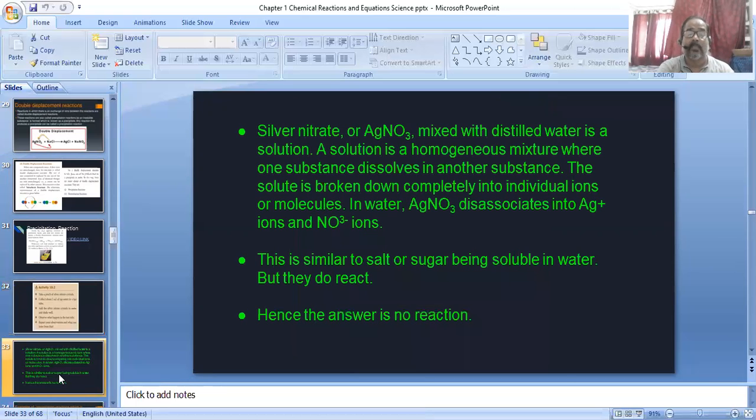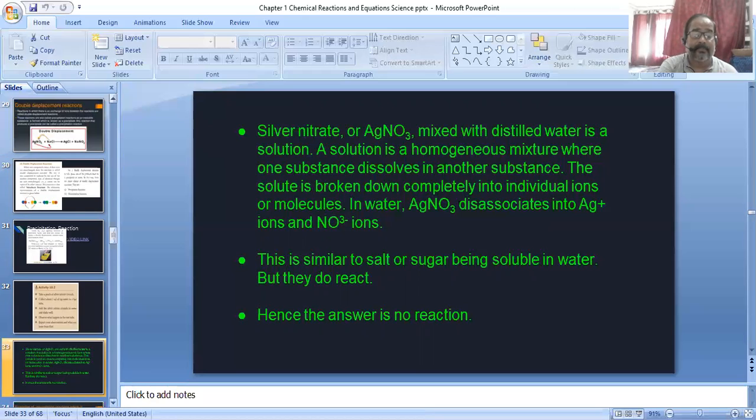Now next thing, silver nitrate, AgNO3, mixed with distilled water. A solution is a homogeneous mixture. So what is a homogeneous mixture? Both types of reactant are present in the same form. So it is called a homogeneous mixture. In a mixture where one substance dissolves in another substance, the solute is broken down completely into individual ions or molecules. So in water, silver nitrate dissociates into silver positive ions and nitrate negative ions. This is similar to salt or sugar being soluble in water, but they do not react.